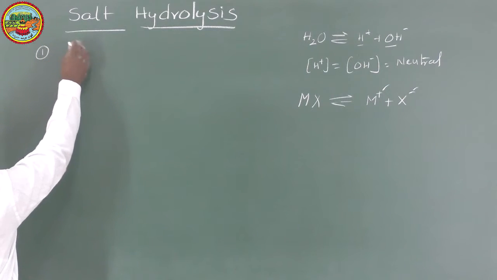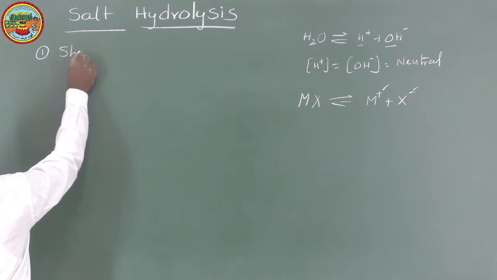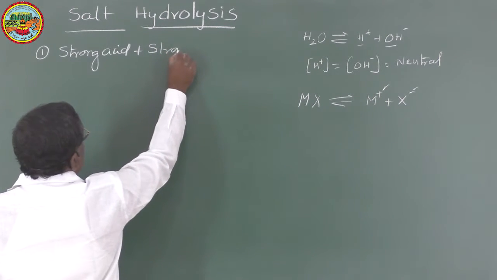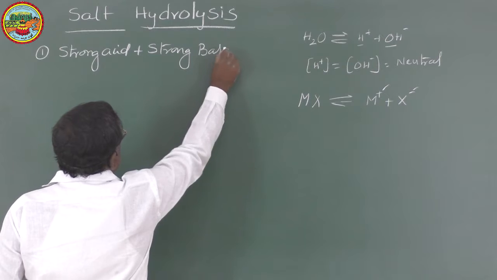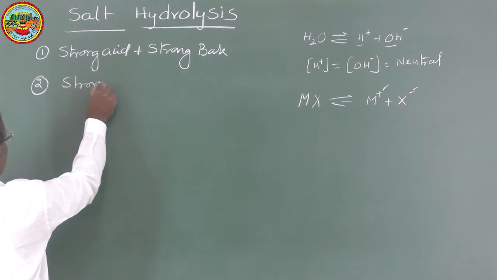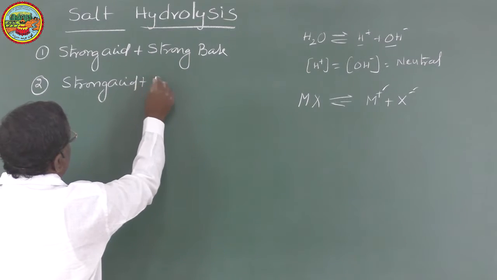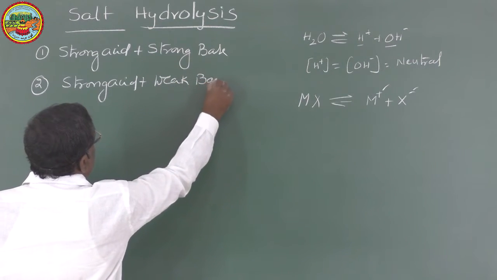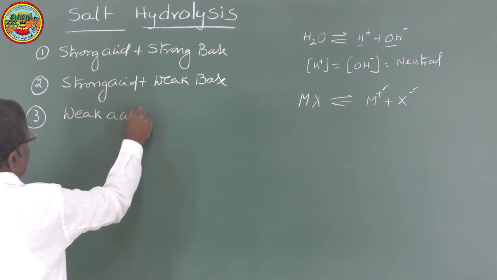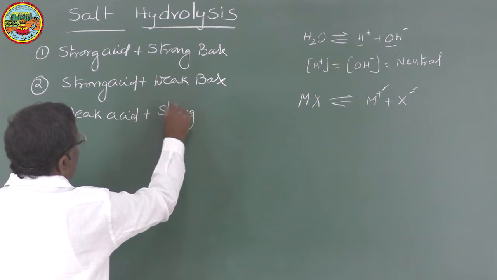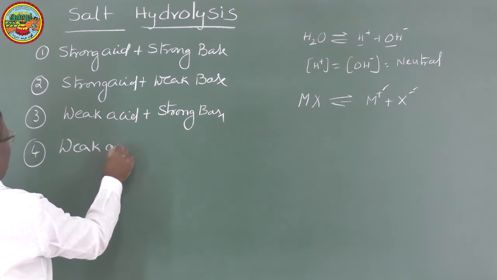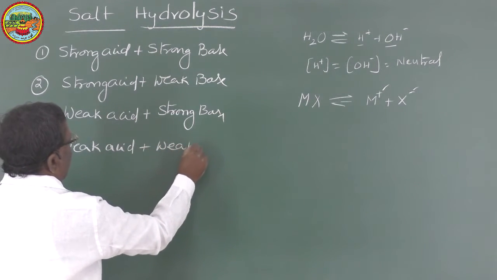They are: salts obtained when a strong acid reacts with a strong base; another category is salt obtained when a strong acid reacts with a weak base; the third type is when a weak acid reacts with a strong base; and the fourth category is salt obtained when a weak acid reacts with a weak base.